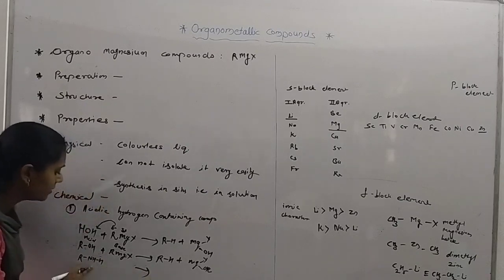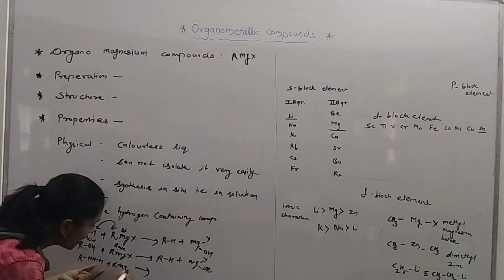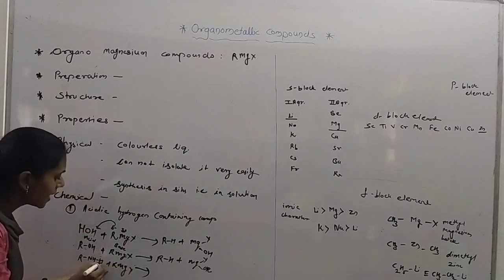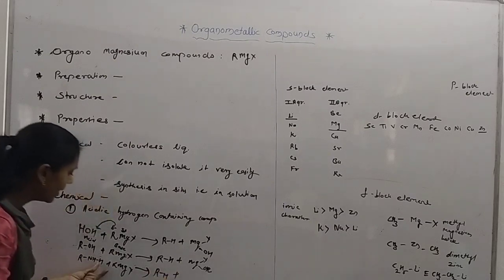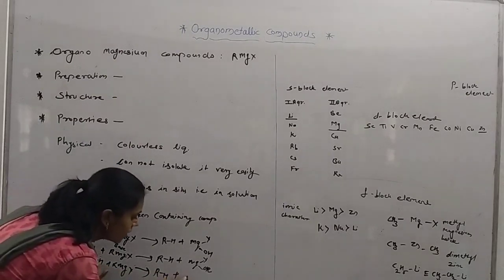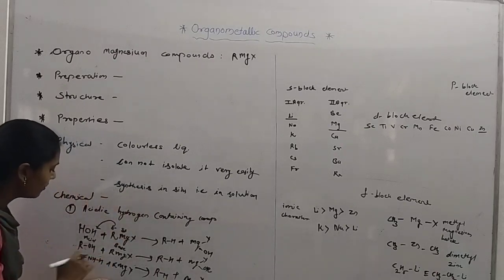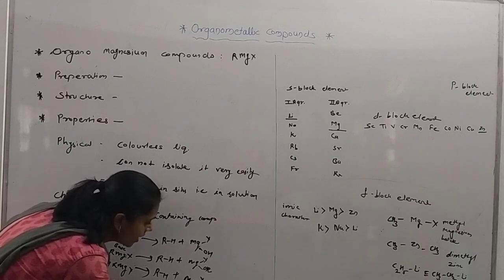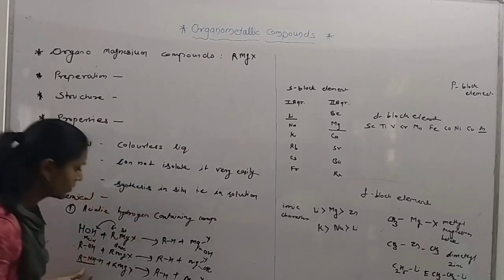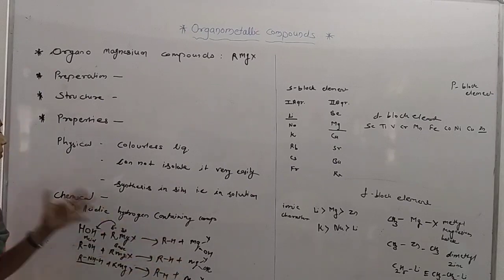And for amine, when it reacts with RMgX, R abstracts this hydrogen, that means an RH bond is formed, and the remaining MgX, positively charged, forms a bond with the negatively charged NHR. This is the product of this compound.